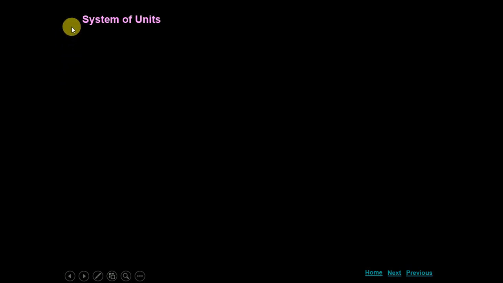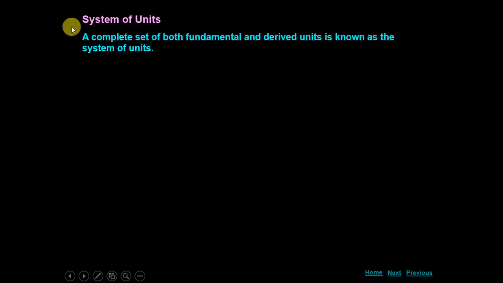System of units. A complete set of both fundamental and derived units is known as the system of units. So if we have a complete set of both fundamental and derived units, that is called system of units.